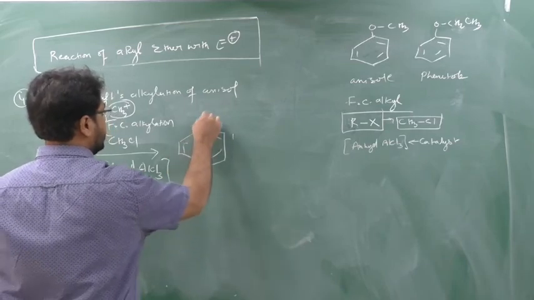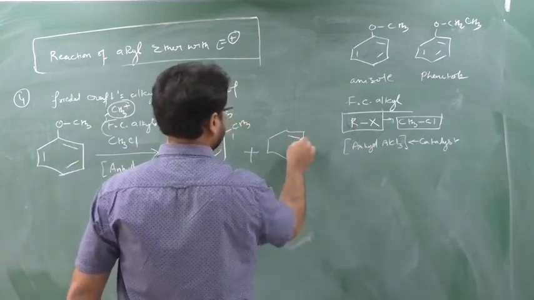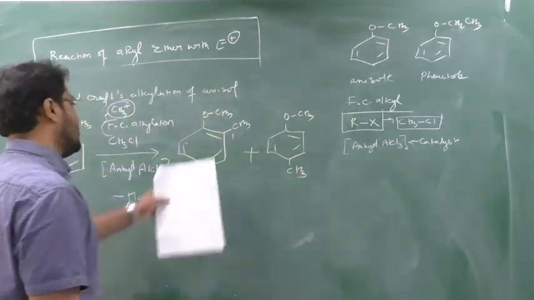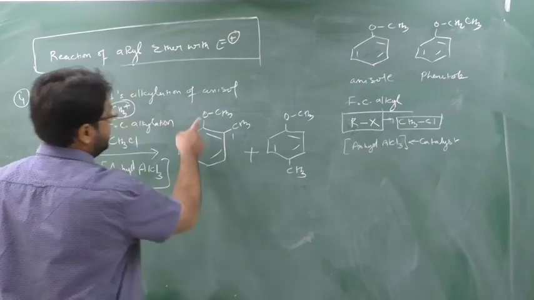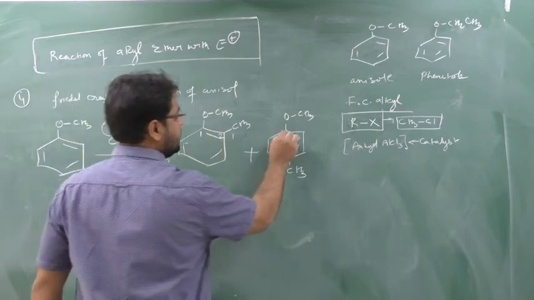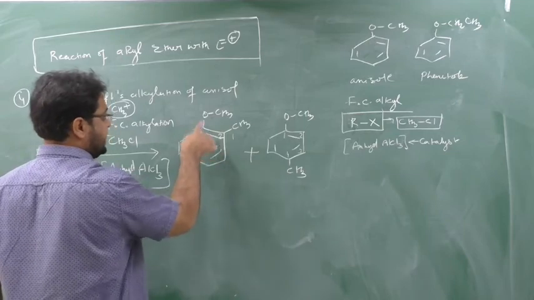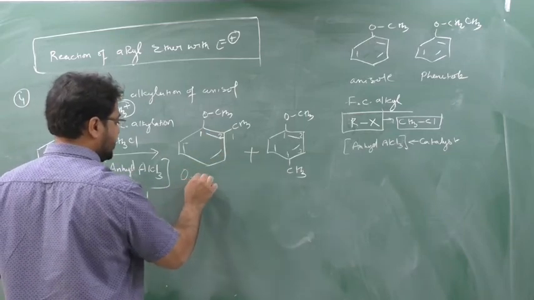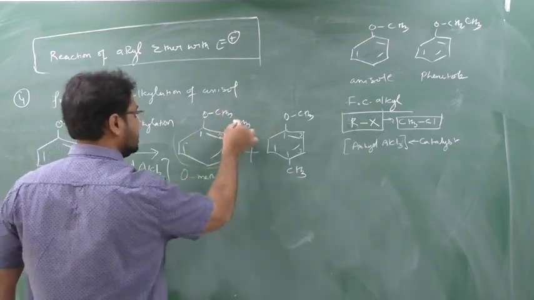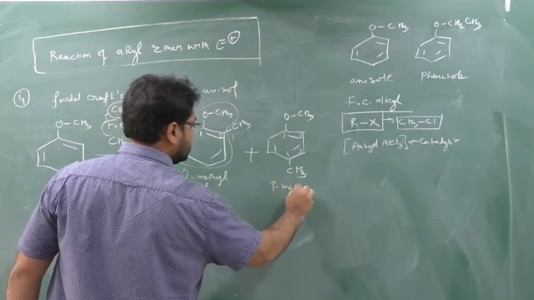forming. That is, one is ortho and para. So OCH3 and here CH3, and plus this CH3, OCH3 and here CH3. Now this is alkyl group, this is ether group. So alkyl group is the lowest group as compared to the ether, so it will get the least number. So numbering will be starting from here, 1, 2, and here 1, 2, 3, 4. So 2 methyl phenyl, methyl phenyl ether, or 1, 2 position is O position, O methyl. This whole portion is known as anisole. Yes or no? This whole portion is known as what? Anisole. So O methyl anisole, and here P methyl anisole.